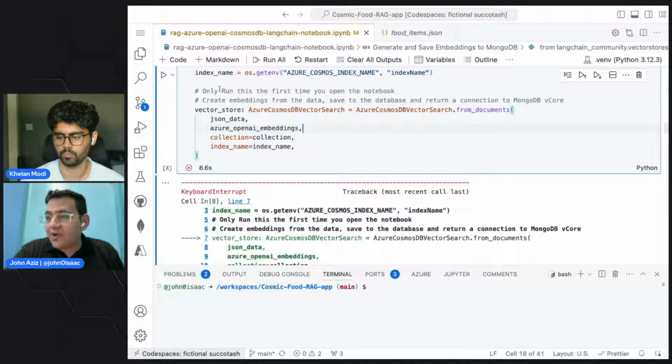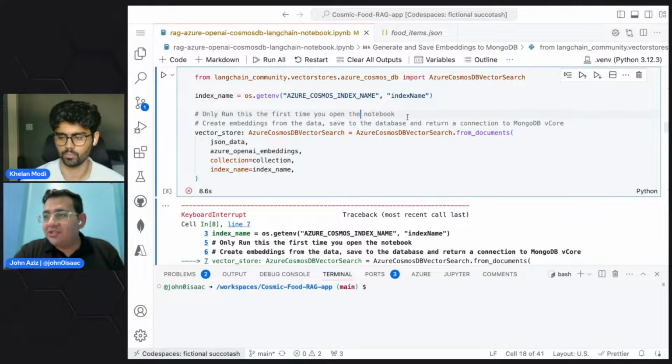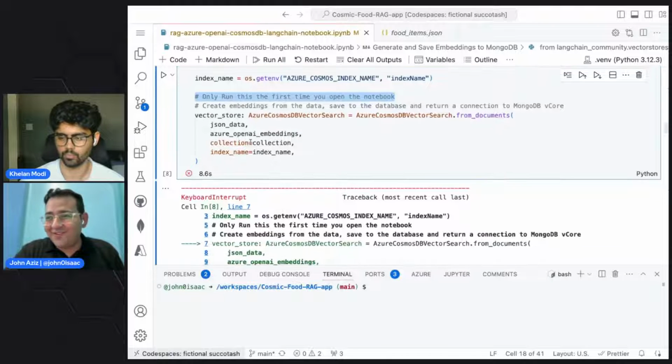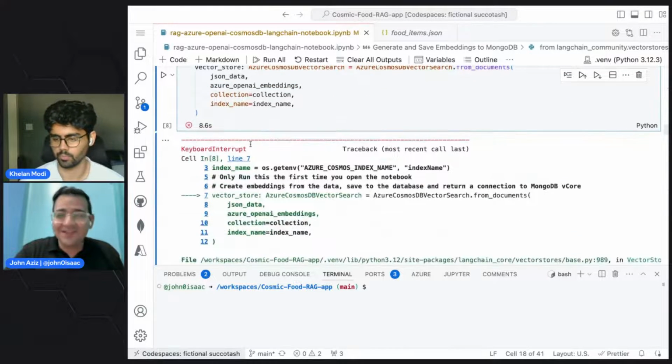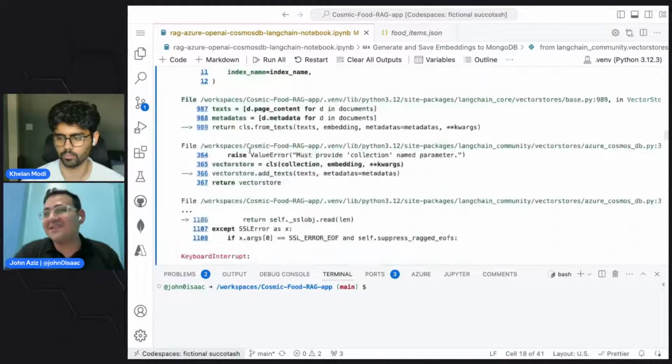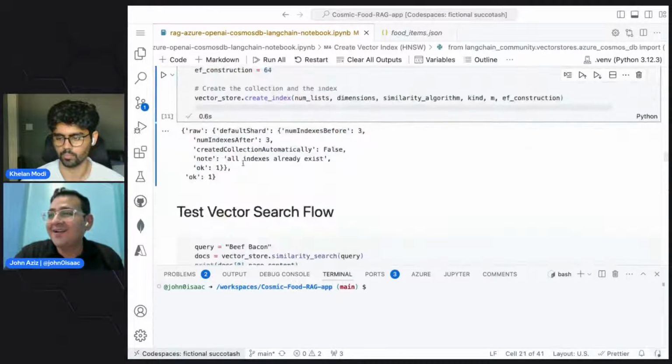That's why it's good, but at the same time, it's very dangerous to run it twice. So only run this one the first time, because it's going to store the data and generate the embeddings again and again each time you run it.